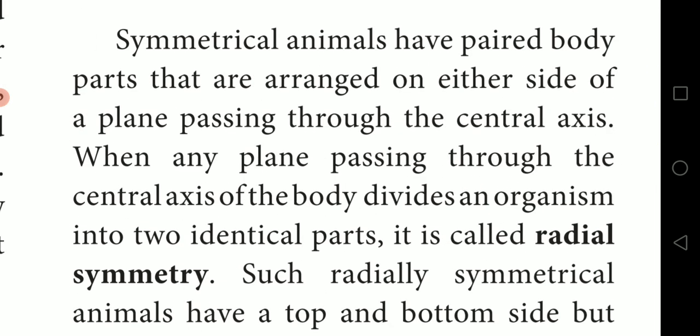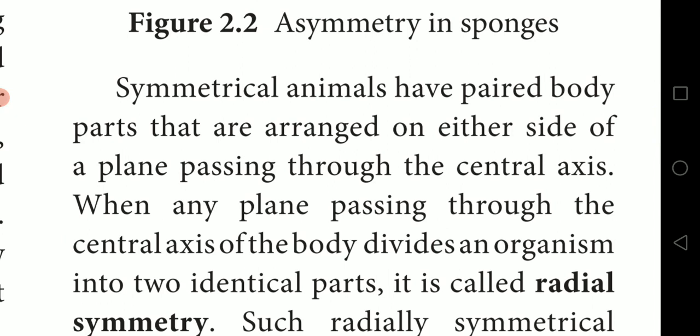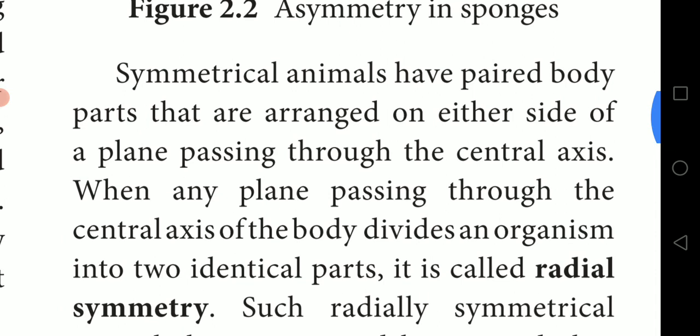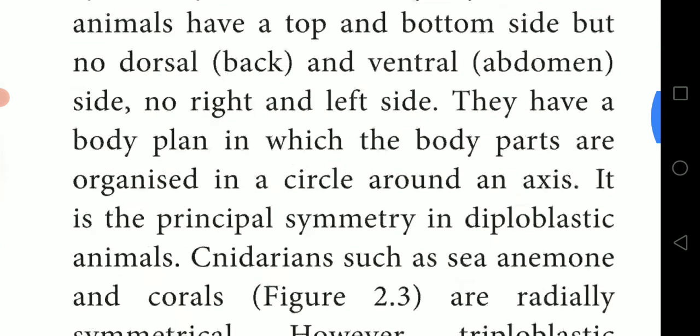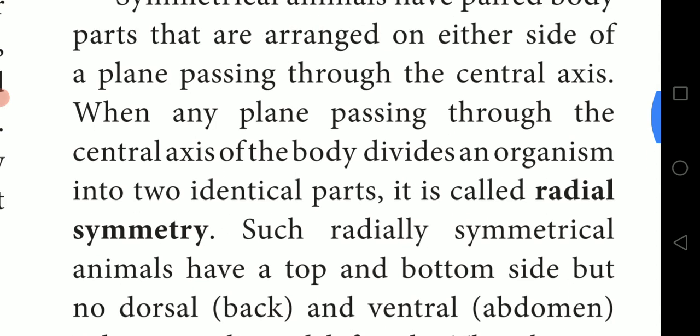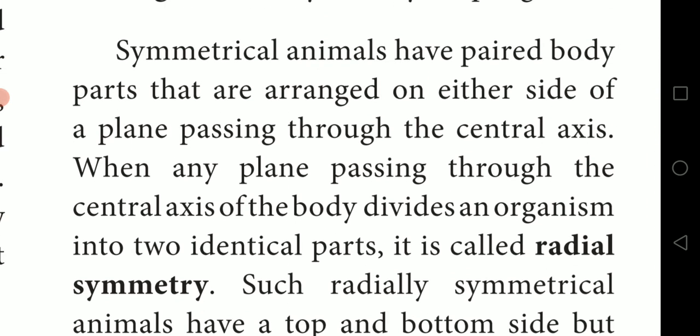Symmetrical animals have paired body parts. Symmetrical means the body arrangement can be seen. Symmetrical animals have paired body parts arranged on either side of a plane passing through the central axis. If you draw one line through the center, the animal can be divided into two.